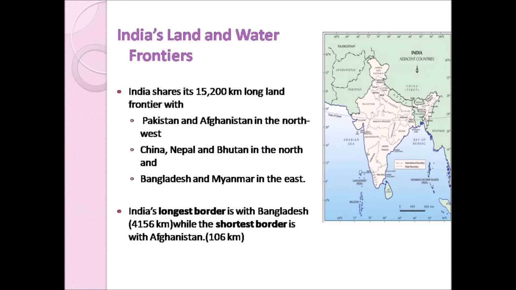India shares its 15,200 kilometer long land frontier with Pakistan, Afghanistan, China, Nepal, Bhutan, Bangladesh and Myanmar. Okay children, so these are the neighboring countries of India, and India shares its border with these countries.